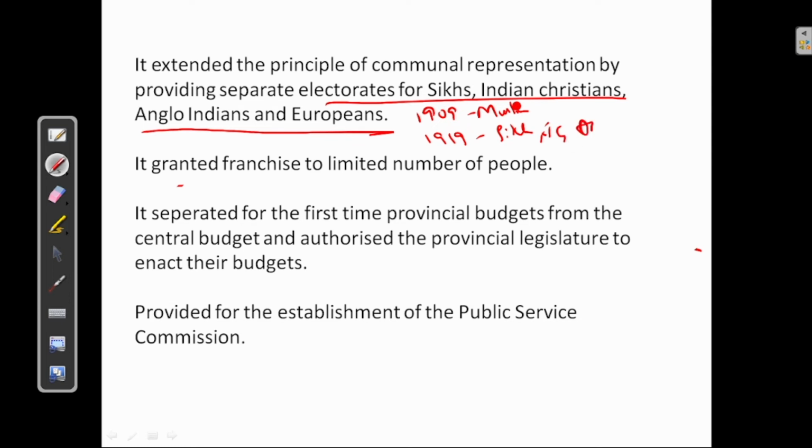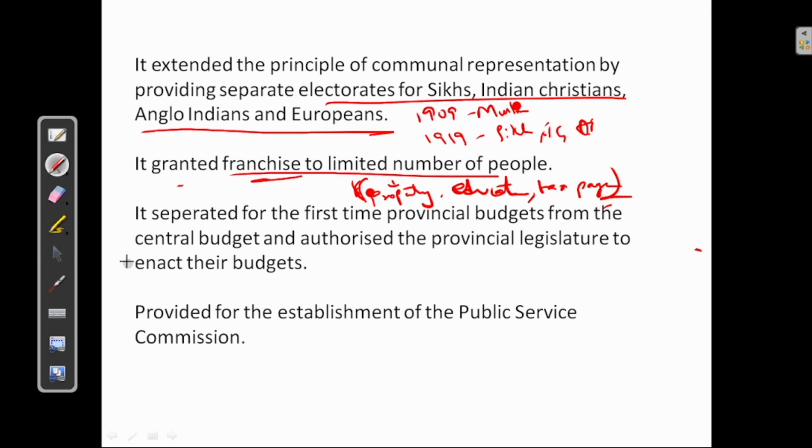Next, it granted franchise to a limited number of people. This limitation was based on property, education and taxpayers. Okay, only these people were given the franchise.